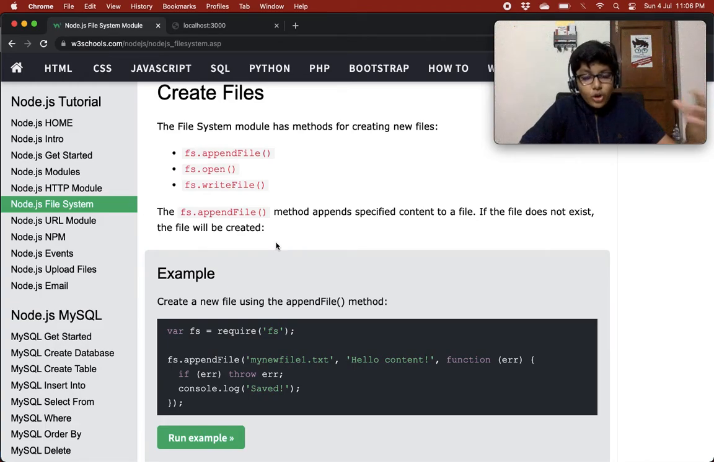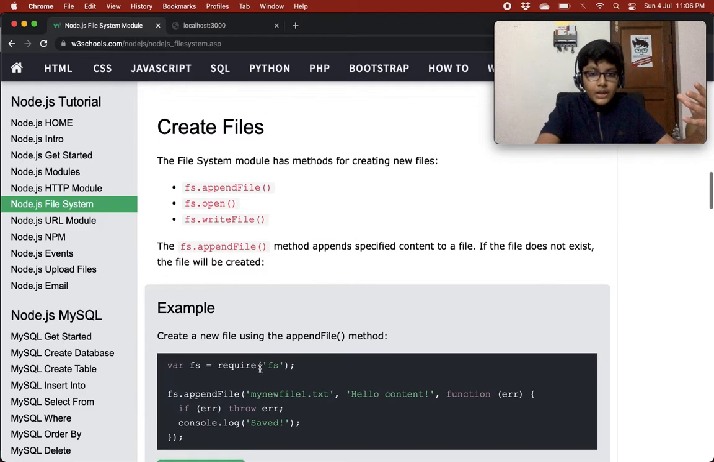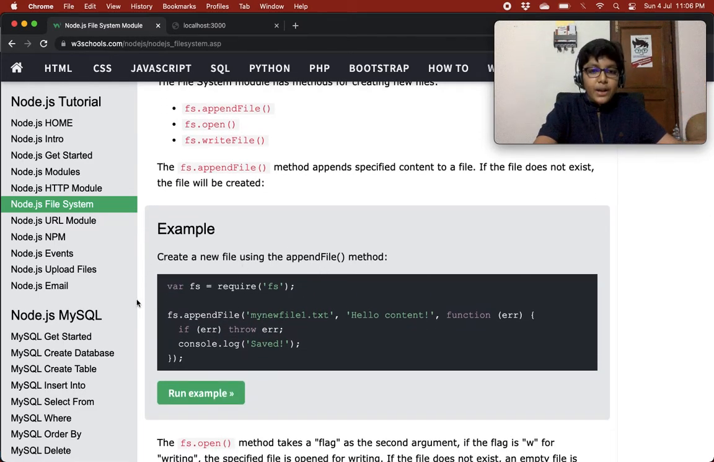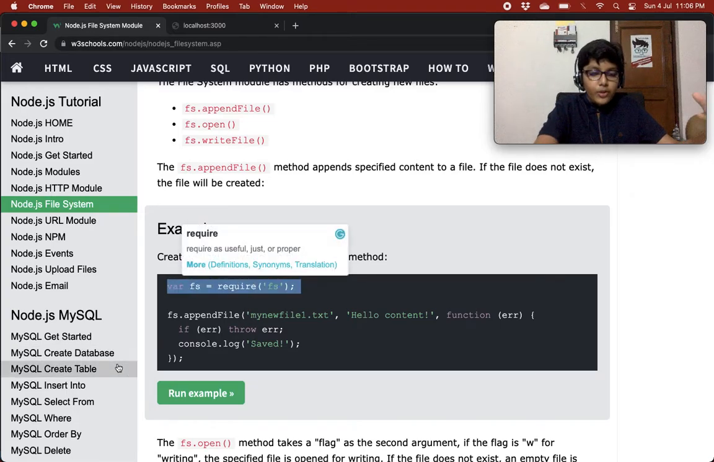If the file that you have specified, in which you want to add the content, does not exist, the file will be created by the append file method. If it does not find the file, it would write in the new file whatever we have specified. So for example, over here we are creating a new file using append file, and we imported the fs module.